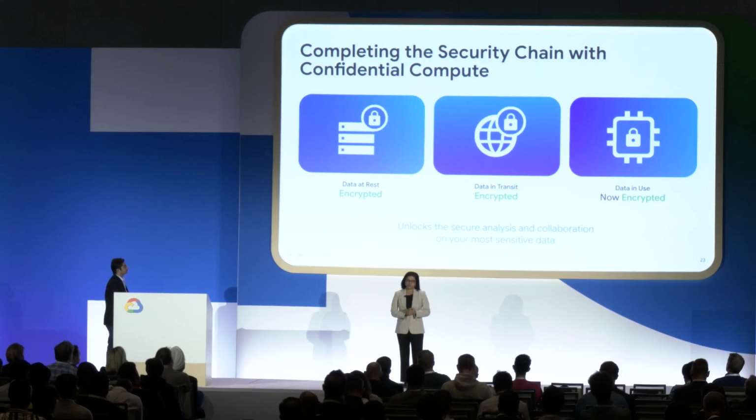What this provides is, we talk about data at rest encryption at the storage layers. We talk about data in transit encryption with the networking layers. Here, we are talking about the data in use, where the data in your memory, in the VM, is actually encrypted. This provides us the capability of running Gemini in a secure way, but also for your data to be encrypted in the memory.